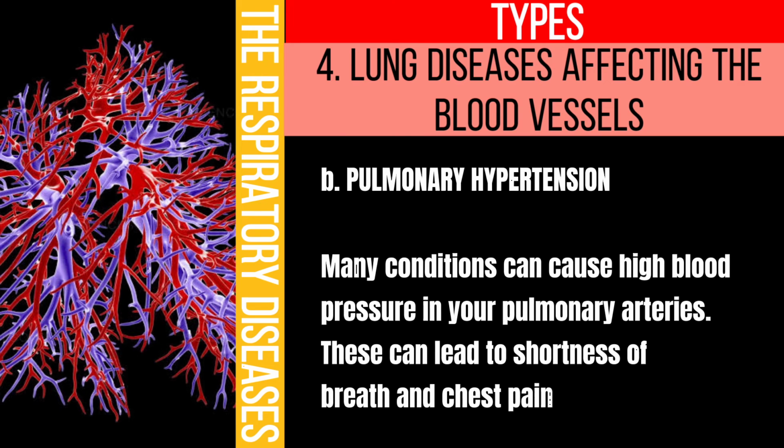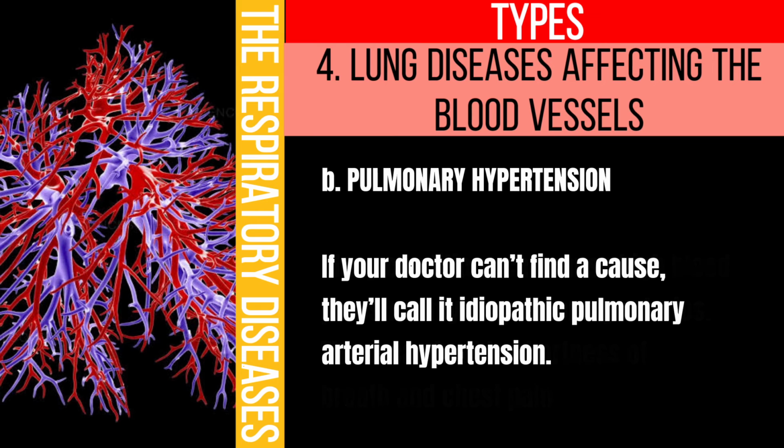Pulmonary hypertension. Many conditions can cause high blood pressure in your pulmonary arteries. This can lead to shortness of breath and chest pain. If your doctor can't find a cause, they call it idiopathic pulmonary arterial hypertension.